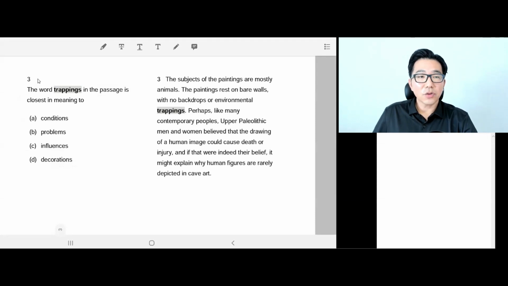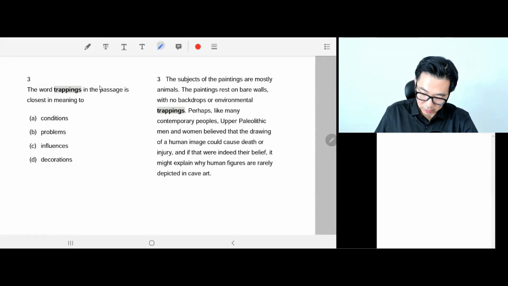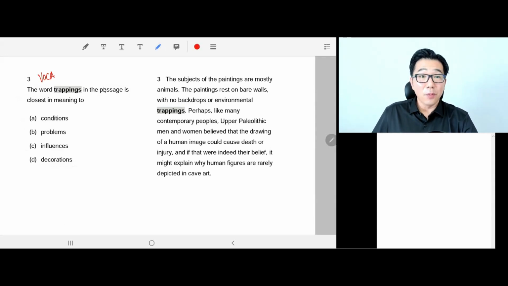All right, question 3, another vocabulary question. Okay, so we get 2 vocabulary questions in this test set. I mean, obviously, it's going to help you if you know what trappings mean as vocabulary. But let's read the passage and try to work out the context and get some clue, as we should do.